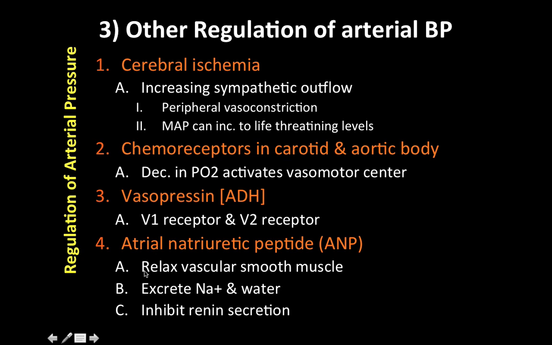As I said, it's released from the atria in response to an increase in blood volume and atrial pressure. This causes a relaxation of the vascular smooth muscles and a dilation of the arterioles and decreased total peripheral resistance. So in this sense, we're talking about what happens if we get increased blood pressure. So this is not related to these three.